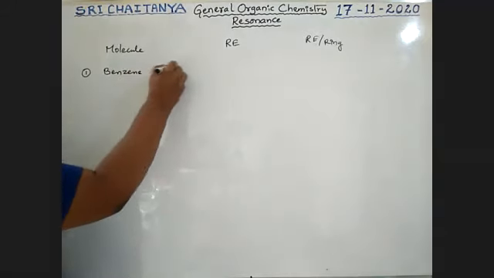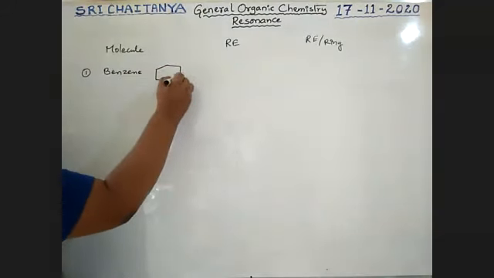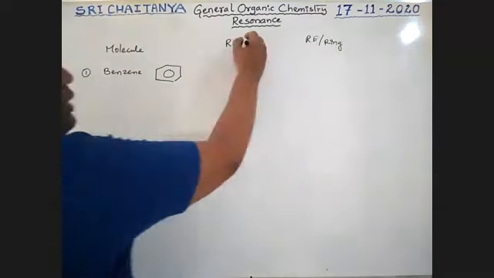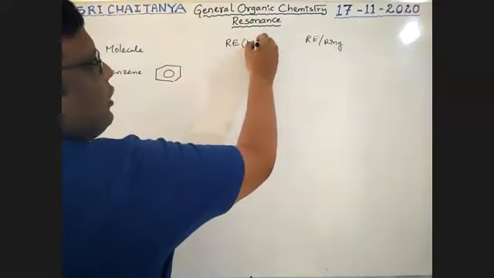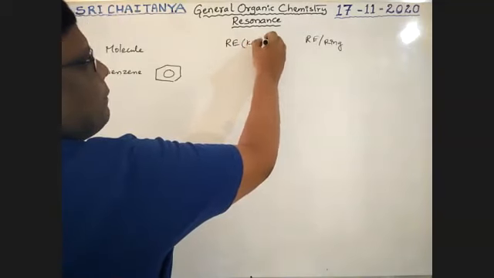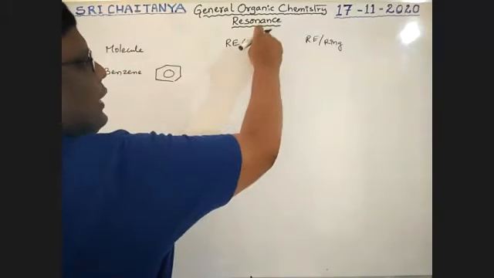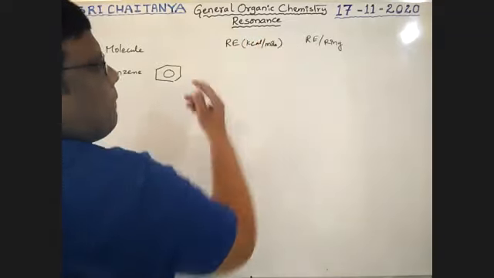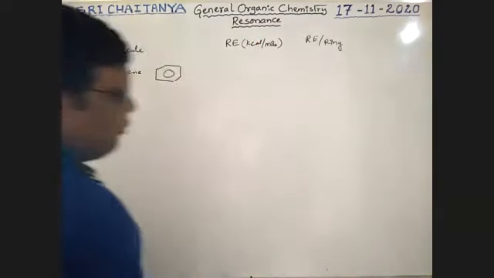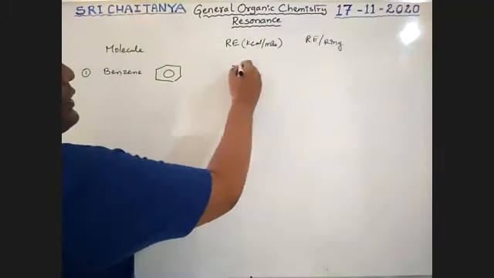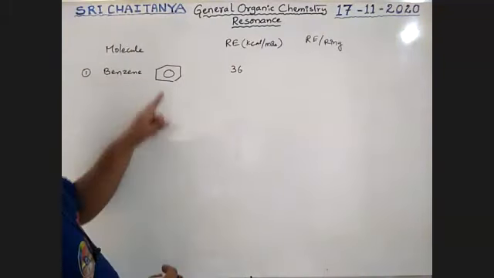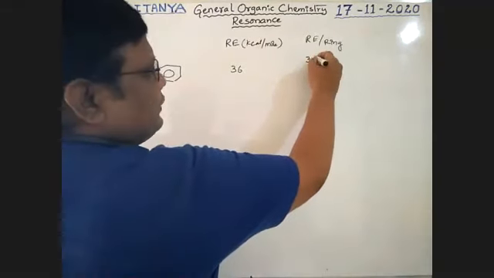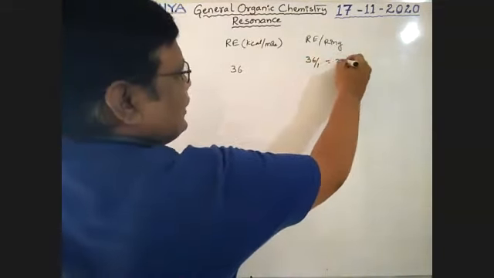It has one ring. This is the structure of benzene. I'm giving these values in kilocalorie per mole. It is 36 kilocalorie per mole. Only one ring is there, therefore resonance energy per ring is 36 by 1, which is equal to 36.